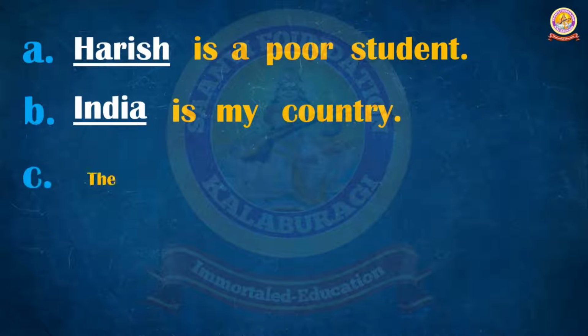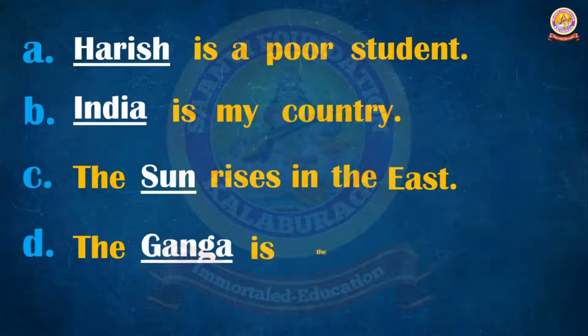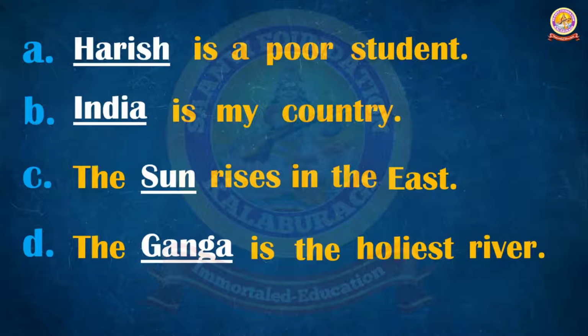Third one, the sun rises in the east. It is a universal truth. All of you know that the sun is the name of a planet, that is a proper noun. Fourth example, the Ganga is the holiest river. We have a lot of rivers in our country, but we consider Ganga as the holiest river. So here Harish, India, Sun, Ganga, these all indicate the proper noun.